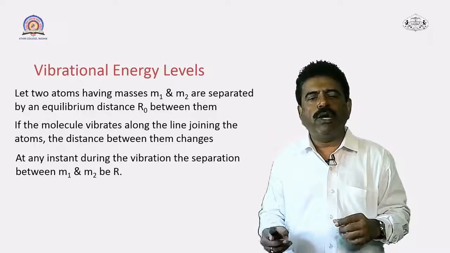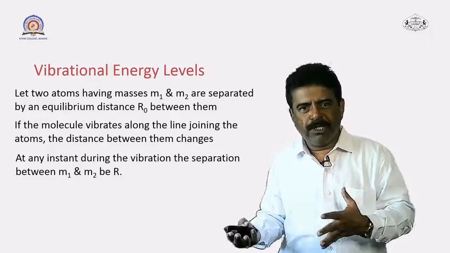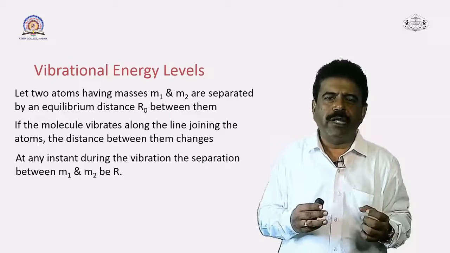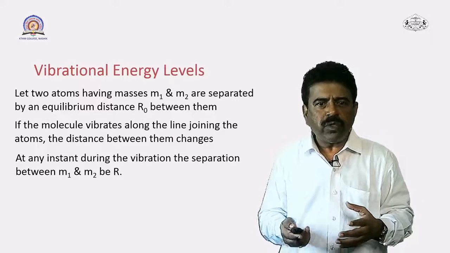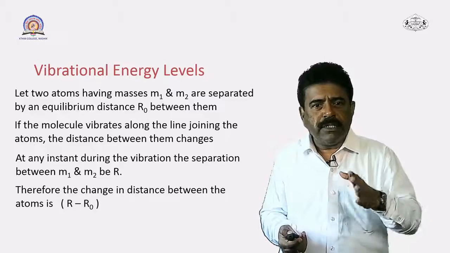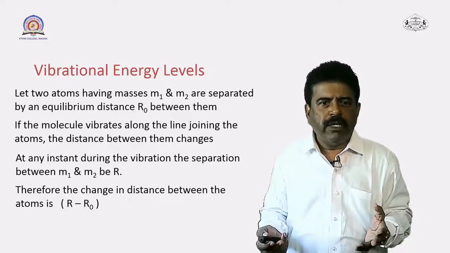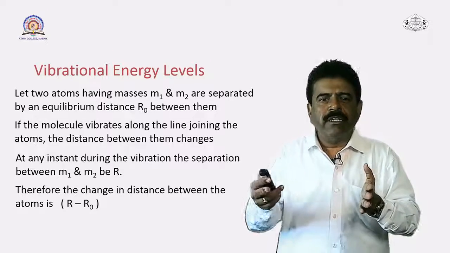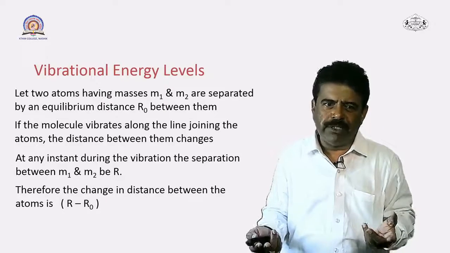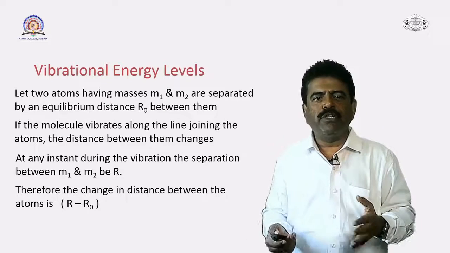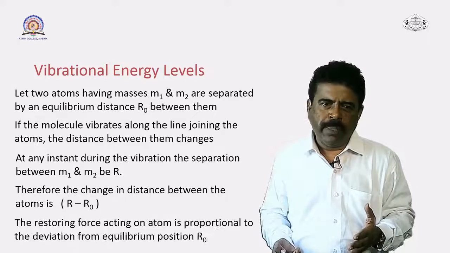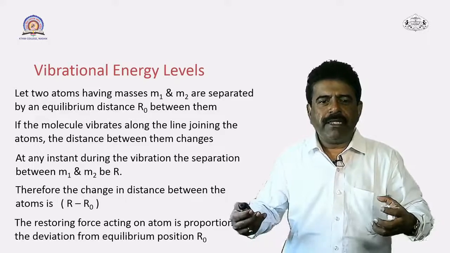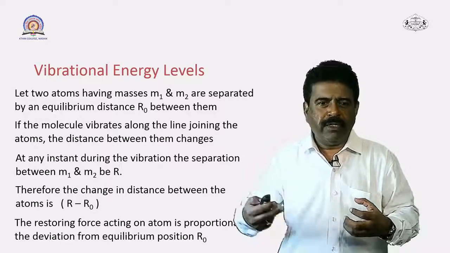So at any instant, if you assume that during this particular vibrational process, the separation between the two atoms of masses m1 and m2 is r. So this is the instantaneous distance during vibration. So what will be the change in distance? You can find it by taking its difference with r0, which is the equilibrium distance. Therefore the change in distance between the two atoms is r minus r0, and the restoring force which exists here acts along the opposite direction in a linear manner.